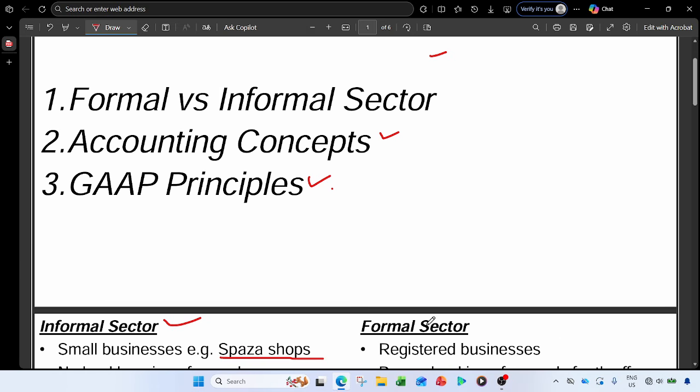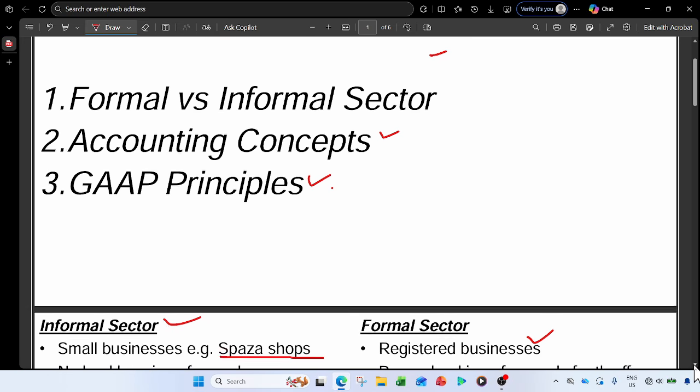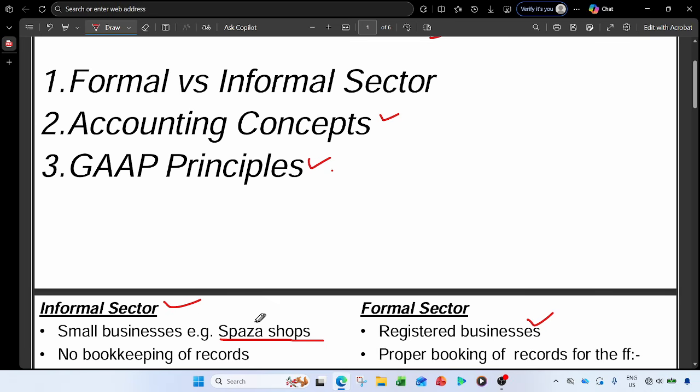When it comes to the formal sector, these are the registered businesses. It can be a sole trader or sole proprietor. It can be a company or anything, but those are the formal ones because they are registered. They are known. Sometimes the street vendors in the informal sector, those businesses are not known, are not registered. So those businesses fall under the informal sector.